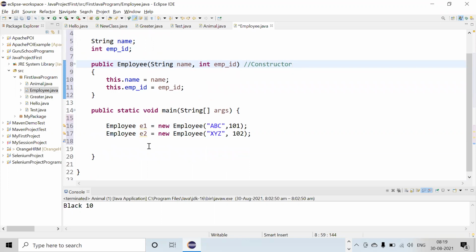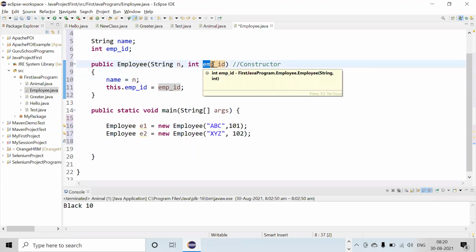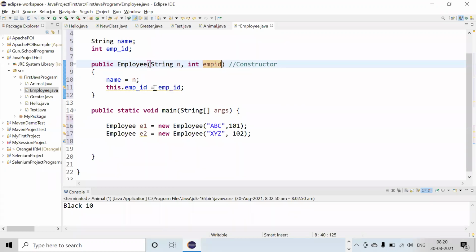Teacher, what if the names of the parameters we pass to the constructor are different than the instance variable's names? Then you don't need this. So it's going to be like the last example that we had. Yeah, okay. If you are writing like that, then there is no use. But sometimes you get confused, and you want to use the same name. Then this keyword will be used.